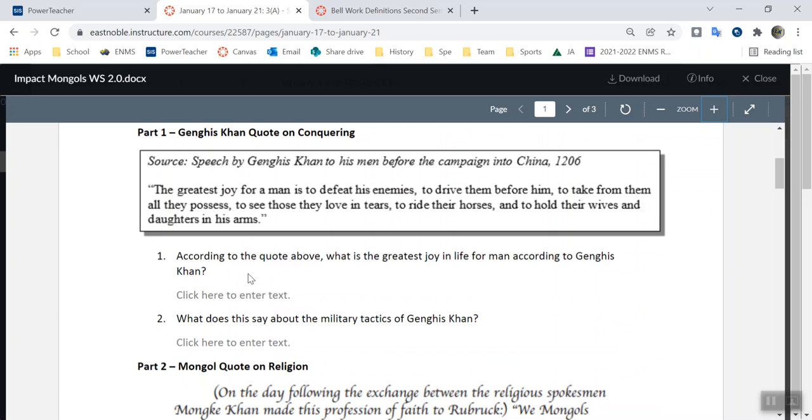He heard Genghis Khan's speech, so he was there. He heard this: the greatest joy for a man is to defeat his enemies, to drive them from before him, to take from them all they possess, to see their loved ones in tears, to ride their horses, and to hold their wives and daughters in his arms. I want you to answer these 2 questions about that quote. What does it say about who Genghis Khan was, his military tactics, what did he like to do?